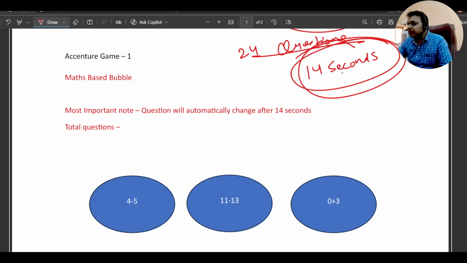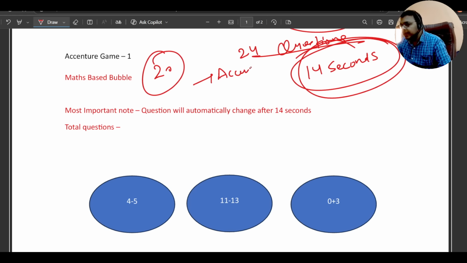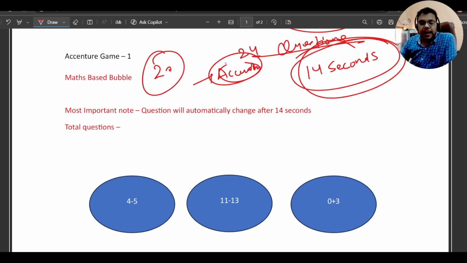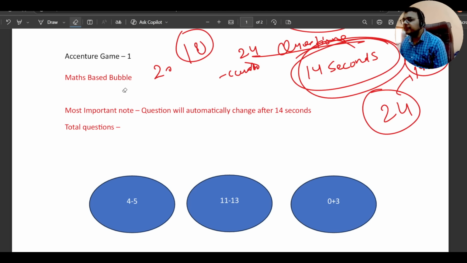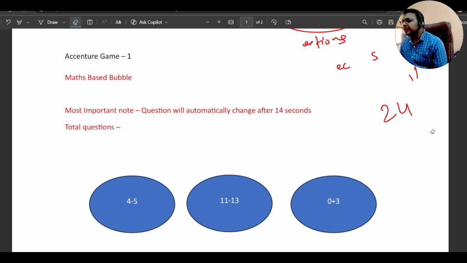Suppose in 14 seconds you are not able to solve the question, then the next question will come. What you need to do is solve at least 20 questions accurately, and if not 20, at least 18. So out of 24, make a target that at least 18 to 20 questions you solve accurately. The main catch, as I already told you, is the timer of only 14 seconds. So in 14 seconds you need to do the calculation and solve it.